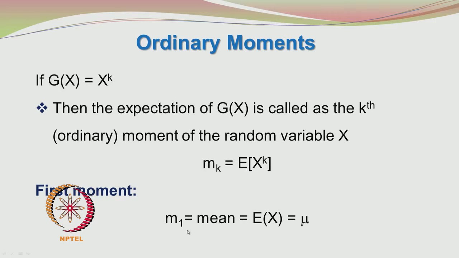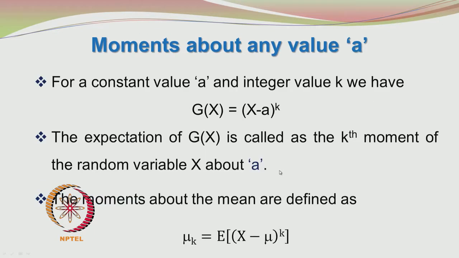The first ordinary moment is represented by m1, which is equal to mean, and that is equal to expected value of x, because k is 1. So, you have expected value of x, and that is equal to mu. So far we have been defining the function g of x as x power k, but we can also define the random variable x as a deviation from a, where a is a constant value.